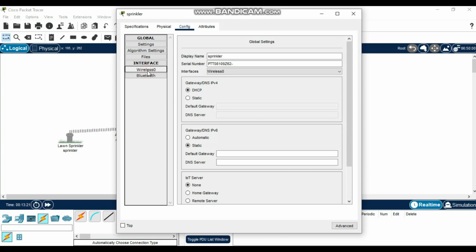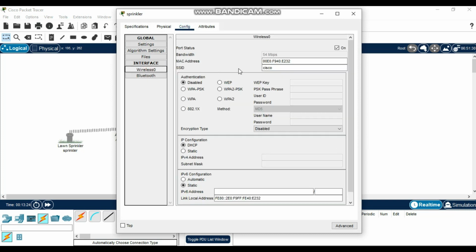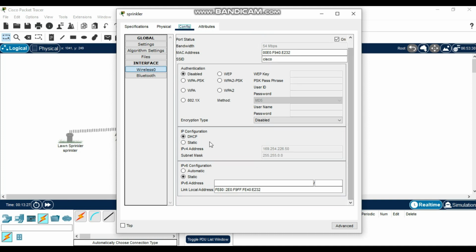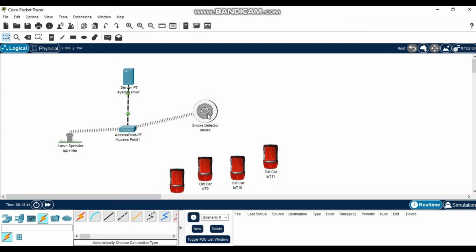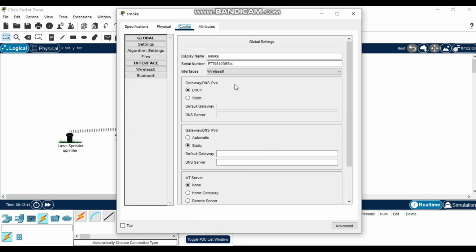Come to wireless. IPv4 address, static. Then this one will be 1.0.0.2. Subnet mask, automatic, close. Do the same thing to the smoke detector.